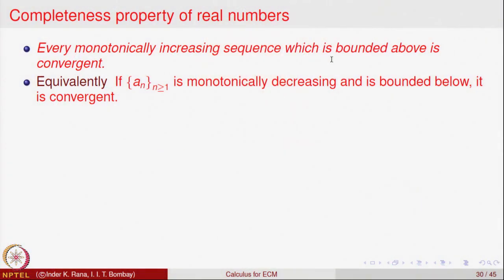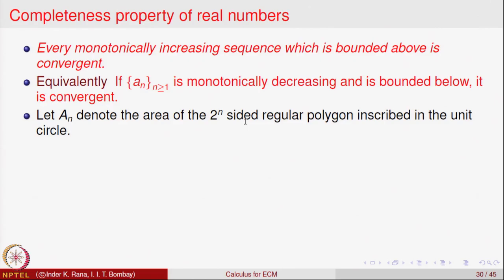So, real numbers have that property that every monotonically increasing sequence of real numbers which is bounded above is convergent, and every monotonically decreasing sequence of real numbers which is bounded below is also convergent.